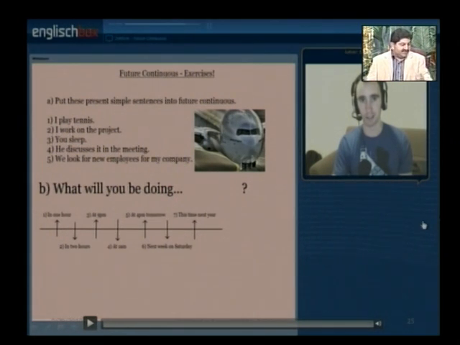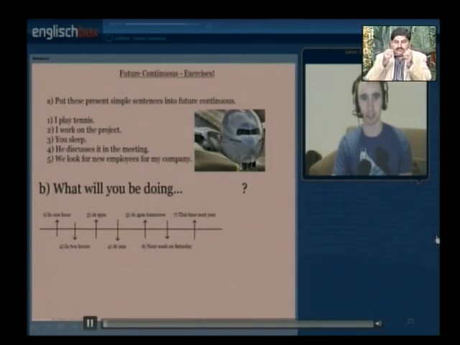Now let this gentleman speak about the B exercise, what you will be doing. So you can see this is the timeline and these are the incidents. Okay, this is 1 hour, in 2 hours, at 9 p.m. Okay, likewise, let him speak.